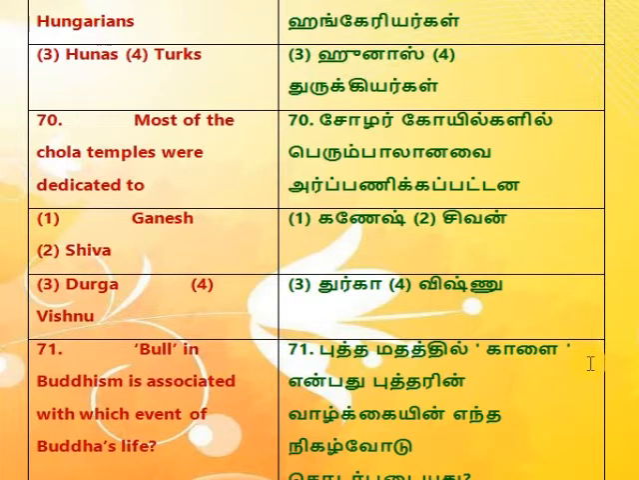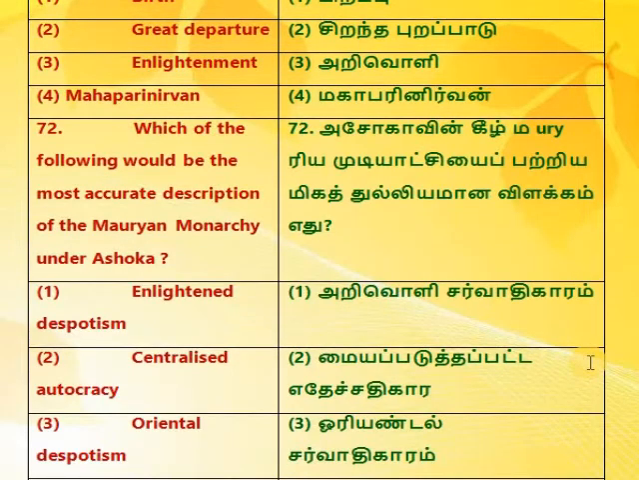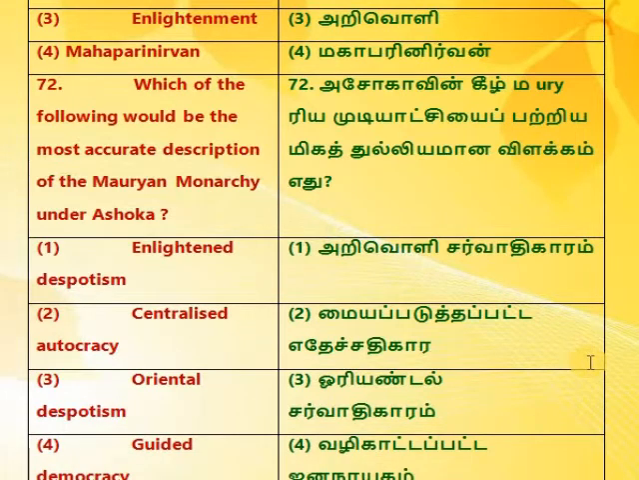70. Most of the Chola temples were dedicated to 1. Ganesh, 2. Shiva, 3. Durga, 4. Vishnu. 71. Bull in Buddhism is associated with which event of Buddha's life? 1. Birth, 2. Great departure, 3. Enlightenment, 4. Mahaparinirvana.